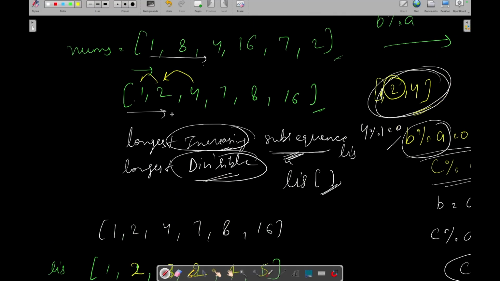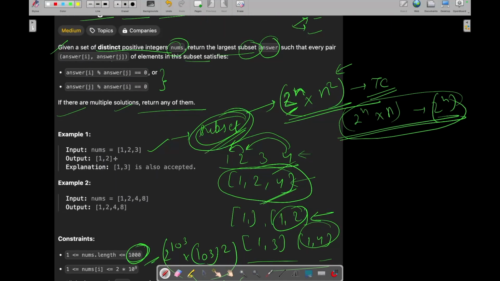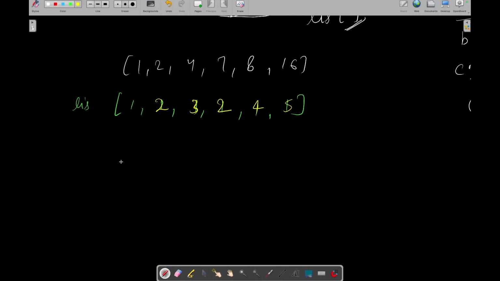Okay, but in the question you have been asked to return the subset and not the length of the subset. Here you are getting the maximum length of that subset. So how can you get the subset? One thing you can do is, while traversing this array for the LIS, keep track of that vector, meaning keep updating that vector.